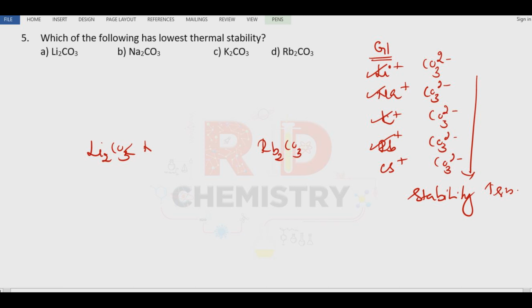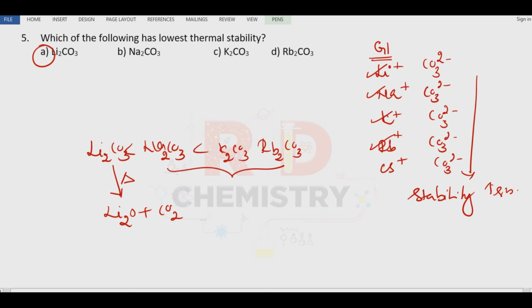Then comes sodium carbonate, Na2CO3, then potassium carbonate. Since lithium carbonate is least stable, it easily decomposes on heating to give lithium oxide and carbon dioxide, whereas the others are not easy to decompose. So the answer is option number A, right?